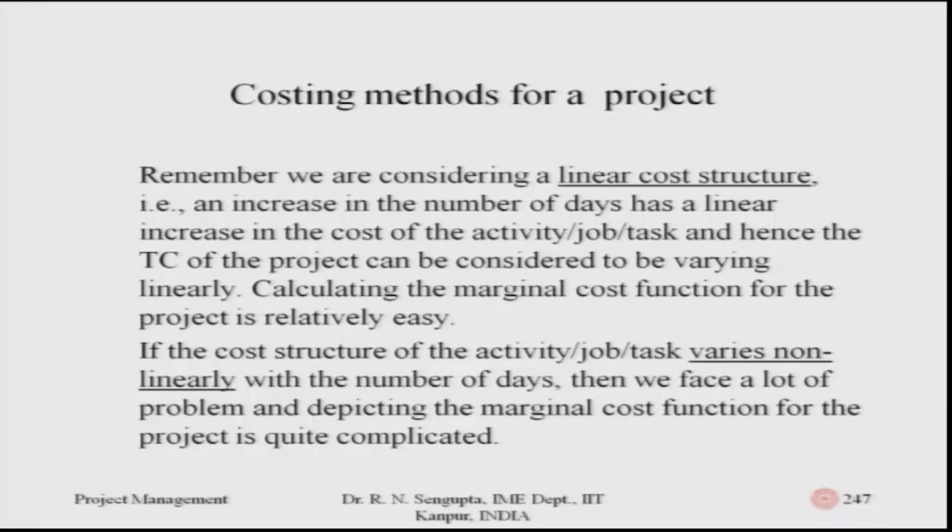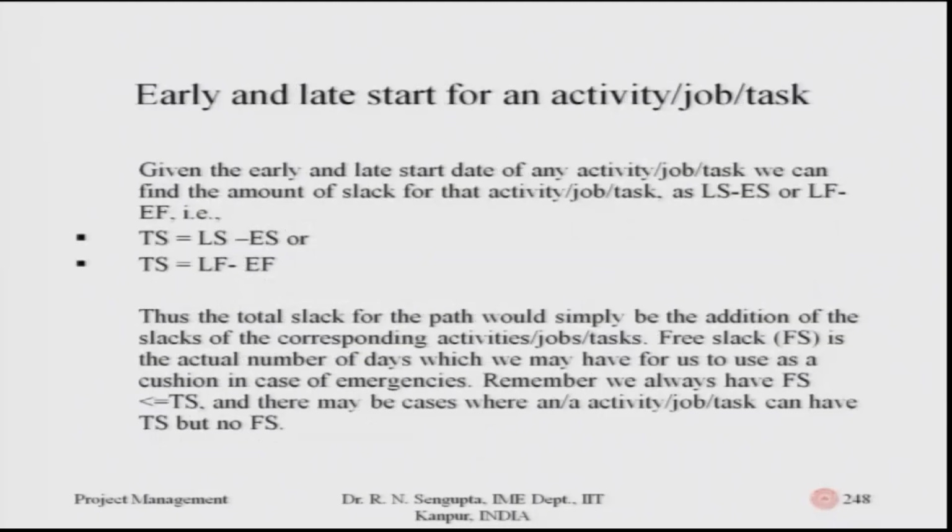If the cost structure of the activity, job or task varies non-linearly with the number of days, then you face a lot of problems, and depicting the marginal cost function for the project is quite difficult in order to conglomerate the overall cost structure. So, given the early and late start dates for any activities, considering the end to start concept is true, which would be used for the calculations, we find the amount of slack for the activity job as given by this concept.